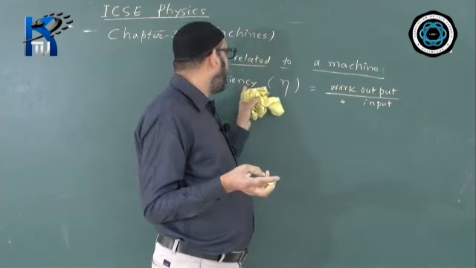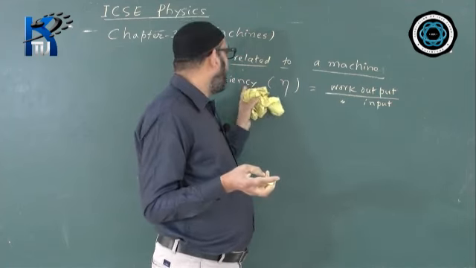Efficiency of a machine is 90%, suppose. What does it mean? That means out of 100% whatever we have put into the machine, 90 units will be the value of useful work done by the machine. 10% will go as a loss. A machine is 80% efficient. That means 20% is going as a loss of energy, wastage of energy. That means 20% is changing into unused energy, or the energy which is going to the surrounding in the form of loss. That means 20% is the energy degradation, you can say that also. So that is the meaning of efficiency, work output to the work input.